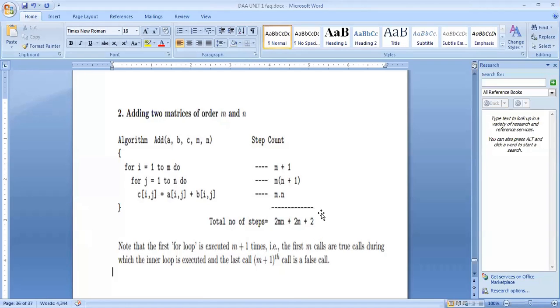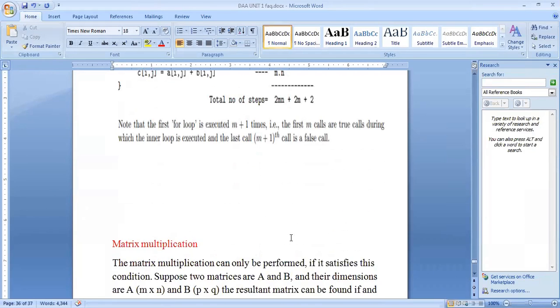The first for loop is executed m plus 1 times. The first m calls are true calls, during which the inner loop is executed, and the last call, the m plus 1th call, is a false call. A false call means we are checking the condition, but it is false.